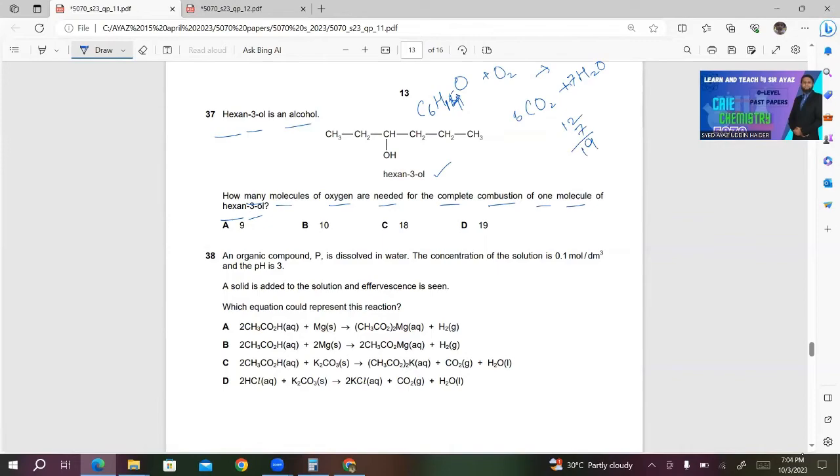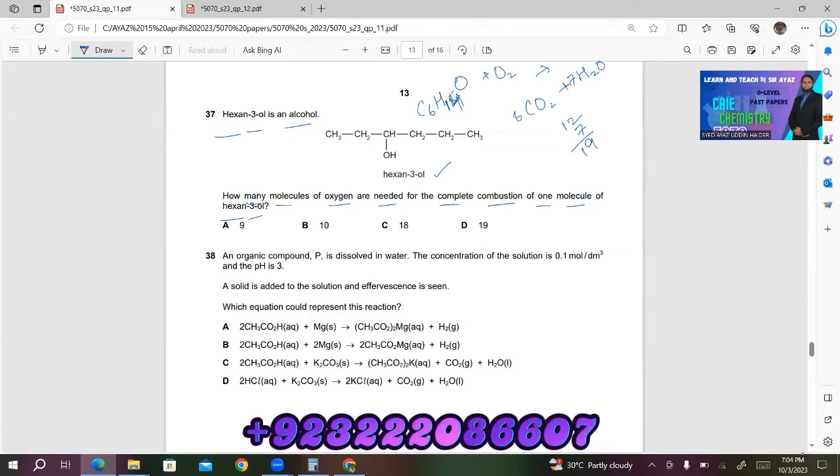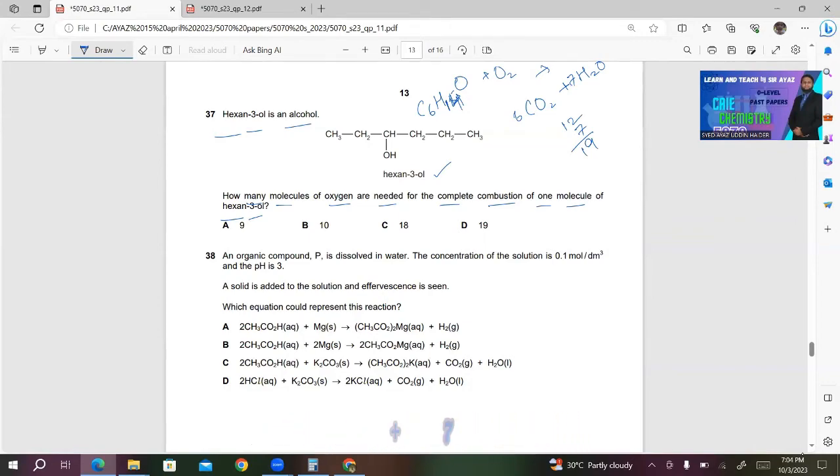So on the reactant side, we have how many oxygen? We need to balance this oxygen molecule in order to get 18 oxygen. So I will write 9 moles of oxygen. So A must be the right answer for this one.